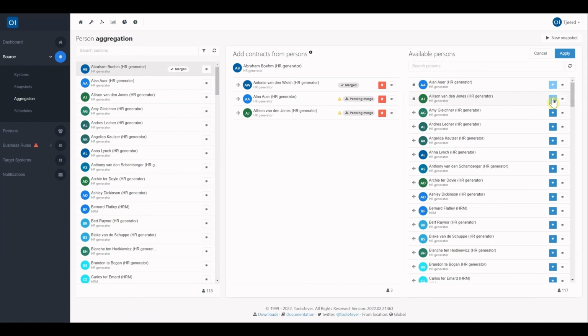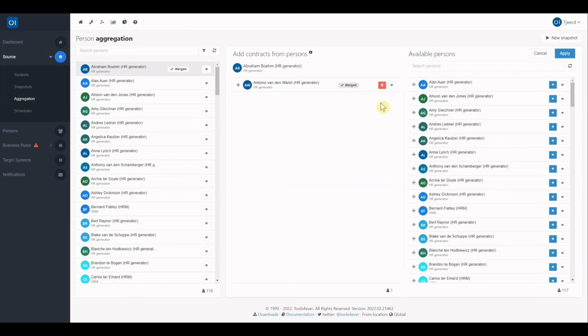Of course, you can merge multiple persons within a single person, so multiple persons can be added. And something else you can do is trigger the next step, which is to undo a merge. This can be useful when the wrong person has been selected for merging, or perhaps the identities of person records from different sources should be treated as a single person within HelloID, so you do not want to merge those together. You can select an unmerge by dragging and dropping to the back side of the screen or by clicking the red trash can icon.